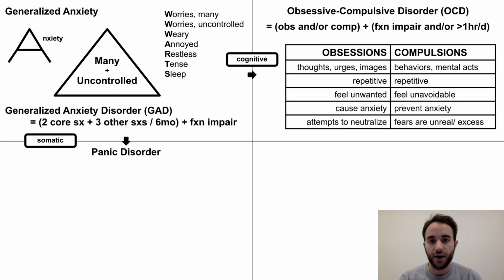Obsessions are defined as thoughts, urges, or images that are repetitive, feel unwanted, cause anxiety or distress, and the patient attempts to neutralize them, often via compulsions. Compulsions are defined as behaviors or mental acts that are repetitive, feel unavoidable, are performed to prevent anxiety or distress, and are performed due to fear of consequences that are unrealistic or excessive. You can see in this table that there are conceptual similarities between obsessions and compulsions.